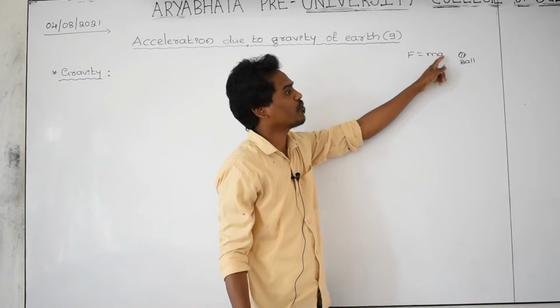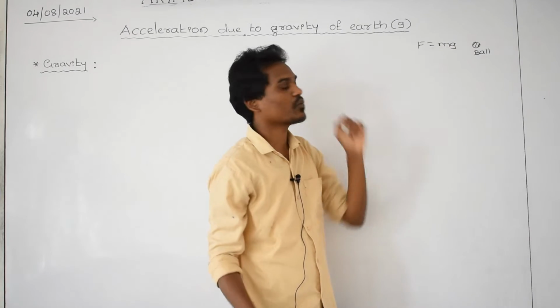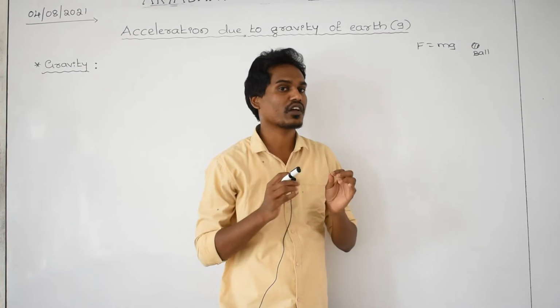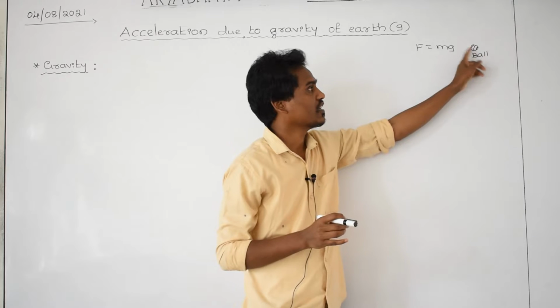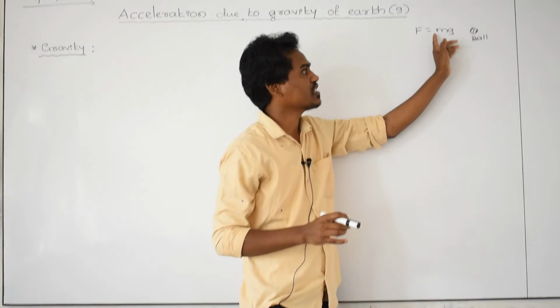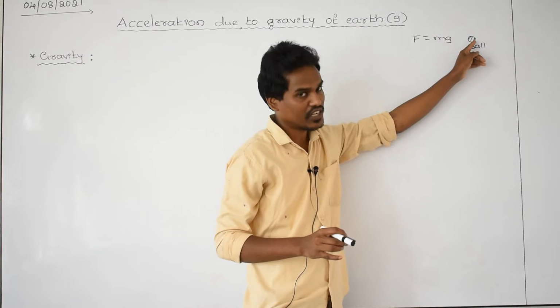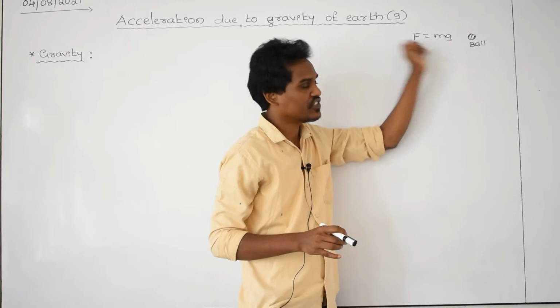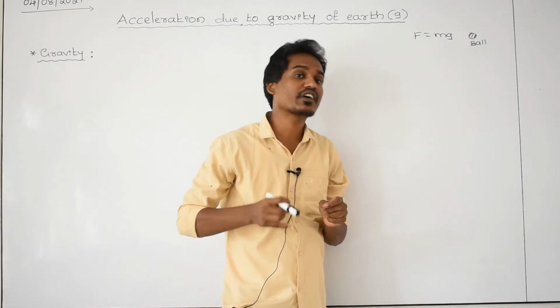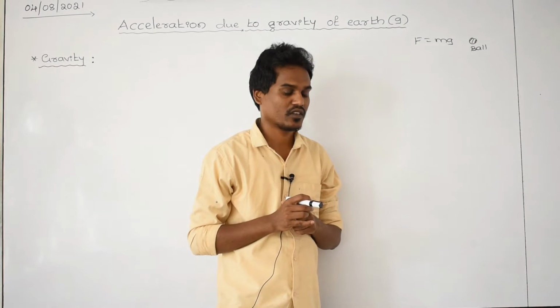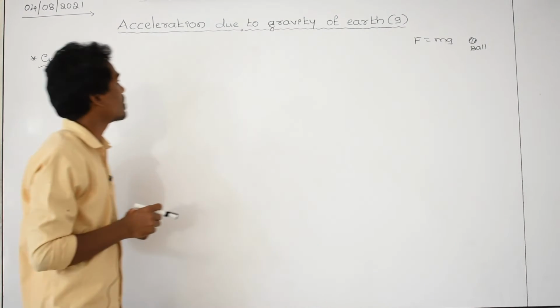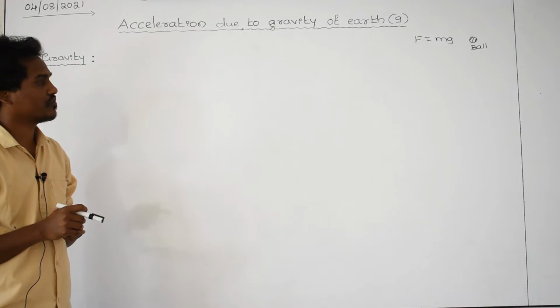Its mass is equal to what? M. And what is g? G is nothing but acceleration due to gravity. F equal to mg, force is equal to mass into acceleration due to gravity. M is the mass of that object. And what is g? G is nothing but acceleration due to gravity of earth. What is the meaning of this acceleration due to gravity of earth?